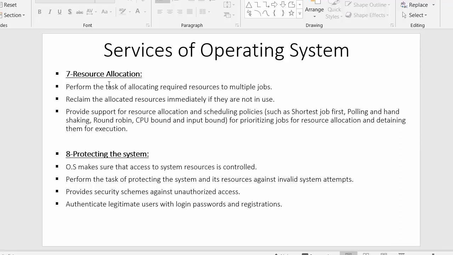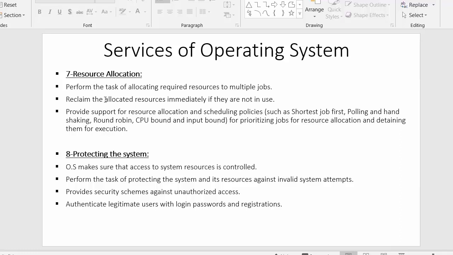Okay, so now let us start our discussion with the seventh service of operating system, which is resource allocation. In this section we will see how operating system takes the responsibility of allocating various resources to requesting processes. Now let us start with the first point: perform the task of allocating required resources to multiple jobs.